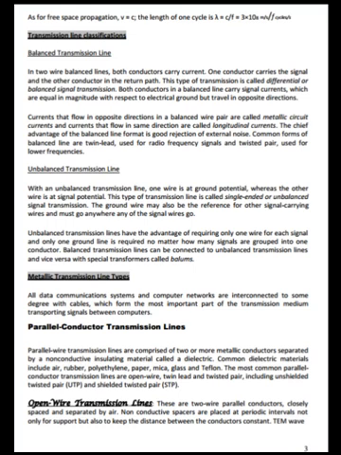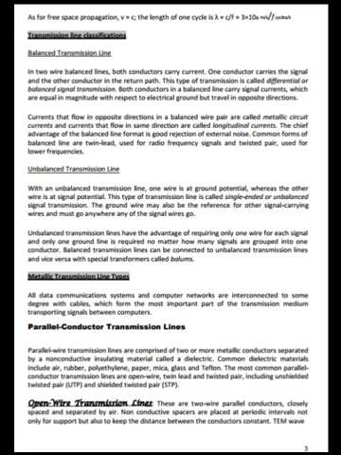Parallel conductor transmission lines. Parallel wire transmission lines are comprised of two or more metallic conductors separated by a non-conductive insulating material called a dielectric. Common dielectric materials include air, rubber, polyethylene, paper, mica, glass and Teflon. The most common parallel conductor transmission lines are open wire, twin lead and twisted pair, including unshielded twisted pair (UTP) and shielded twisted pair (STP).